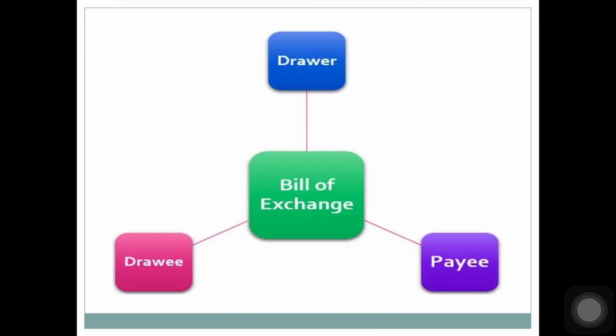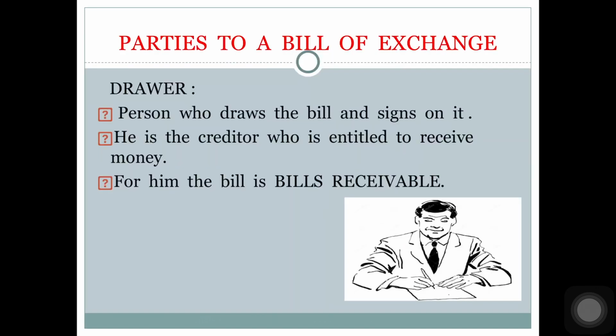Now there are three parties to a bill of exchange: the drawer, drawee and payee. Let us see what these are. Drawer, the person who draws the bill or makes the bill and signs on it. He is the creditor who is entitled to receive the money from the debtor. For the drawer, the instrument is bills receivable, since he has a right to receive the amount of the bill.